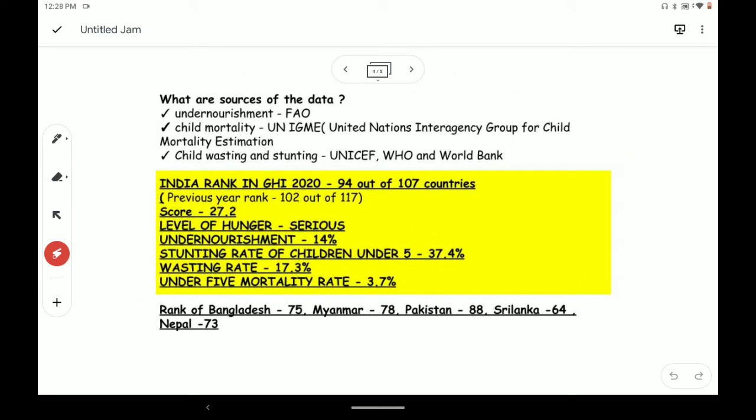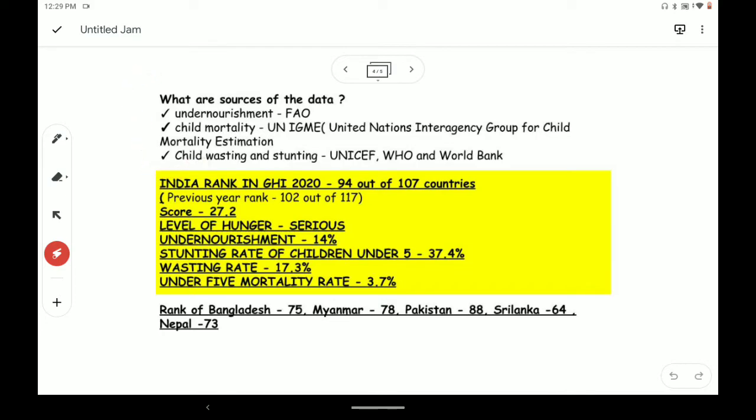Now what are the sources of data? We all know that various organizations make this Global Hunger Index, and what are the sources of compilation of this data? For undernourishment, the Food and Agriculture Organization compiled the data. For child mortality, UN IGME, that is United Nations Inter-agency Group for Child Mortality Estimation. And for child wasting and stunting, there are various others, like UNICEF, WHO, World Bank, and also many organizations that work at regional level and national level. So these are the sources of data.